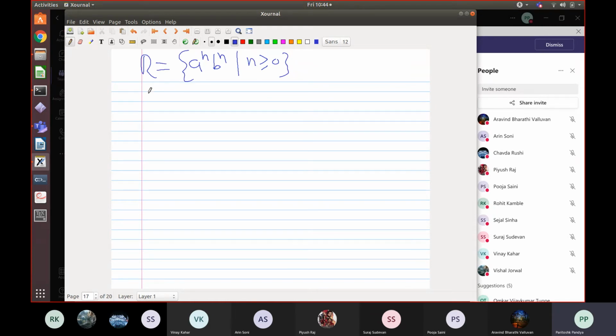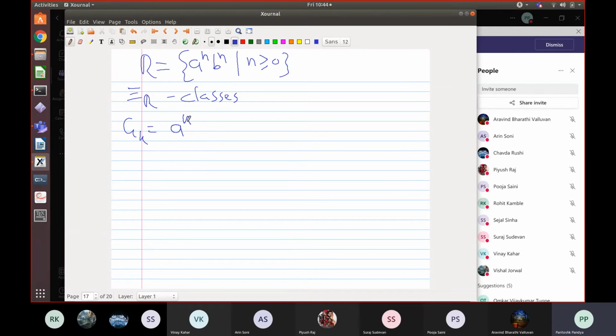So what are my R equivalence classes? Classes are like, what strings will be equivalent to each other? So firstly, I'll have classes of the form a raised to k.